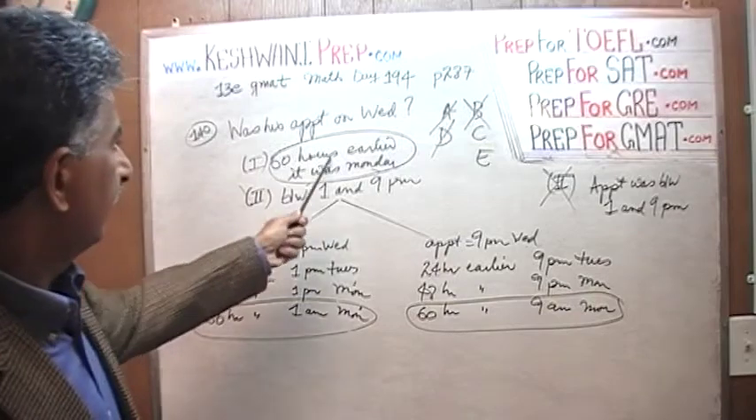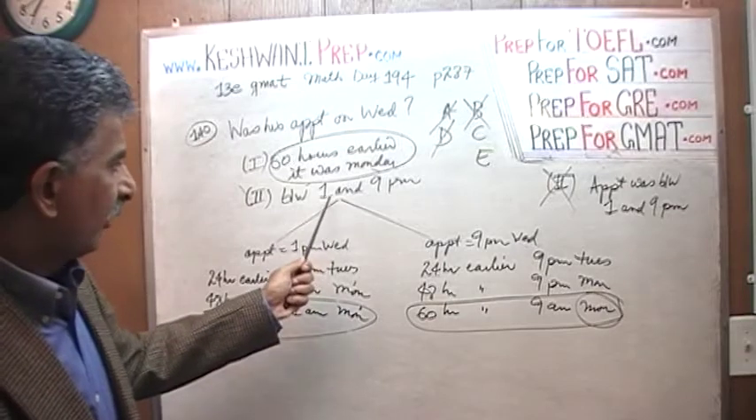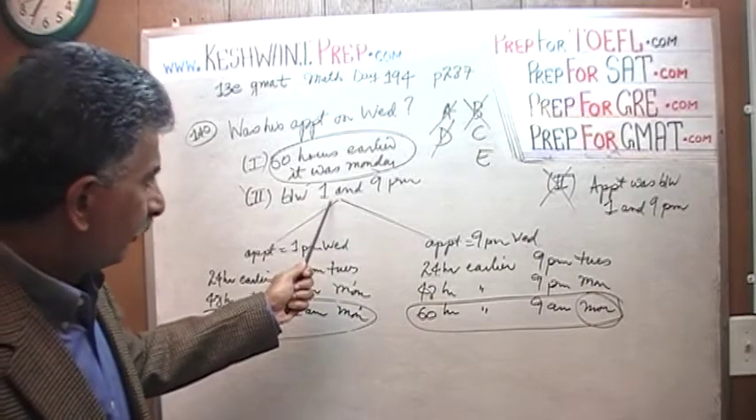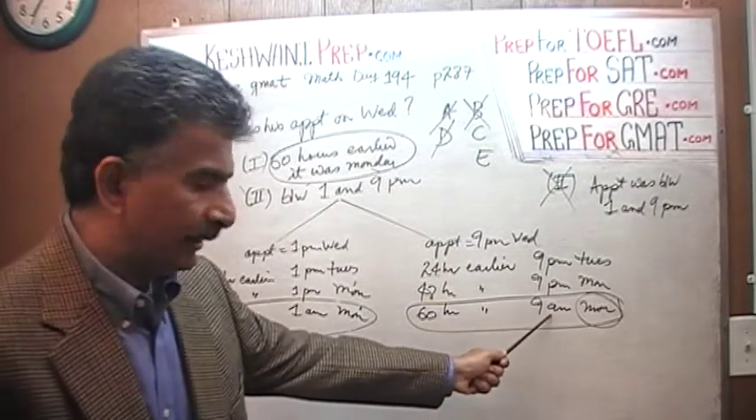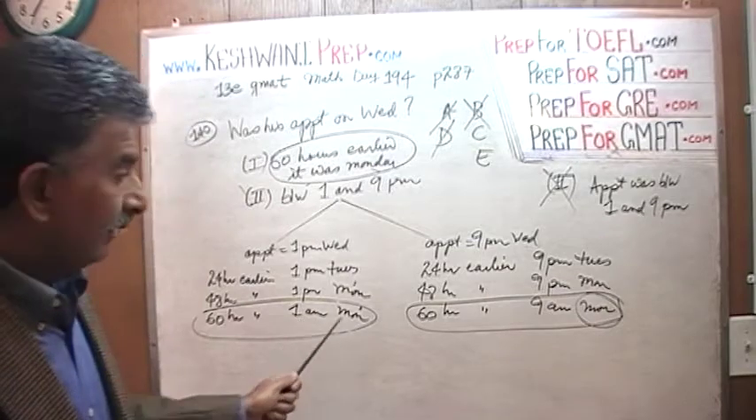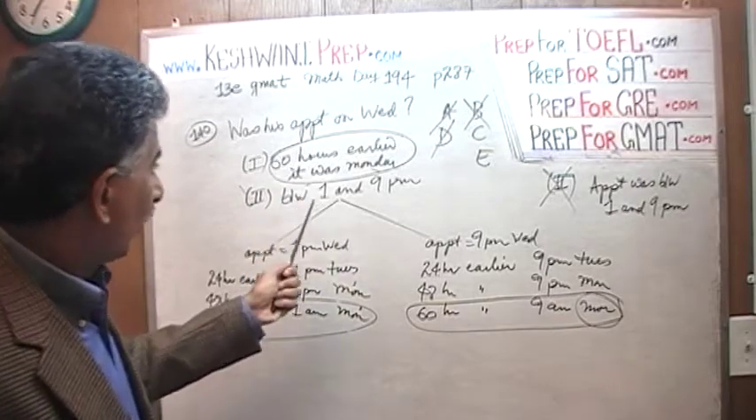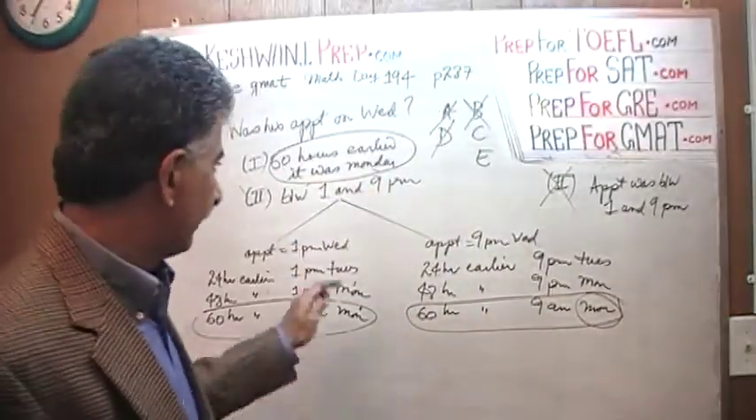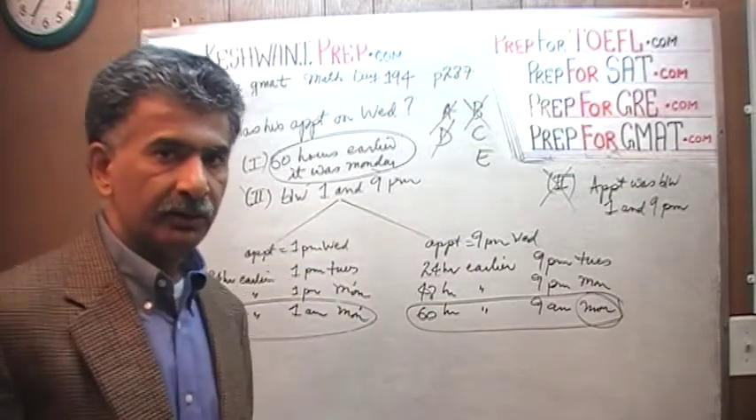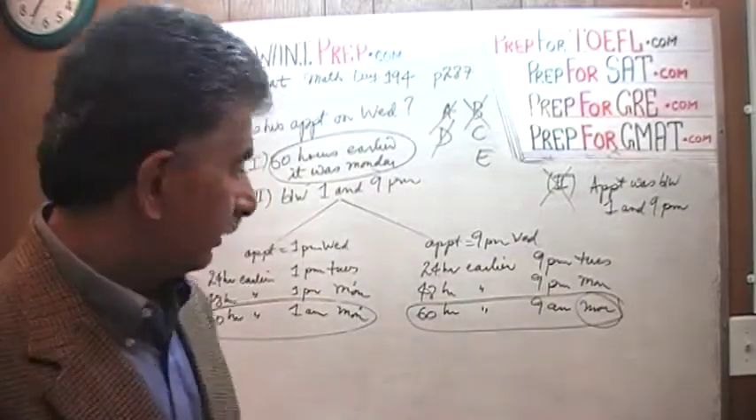The problem tells us that 60 hours earlier, it was Monday. Based on the fact that his appointment is between 1 and 9 p.m., 60 hours earlier it is somewhere between Monday 1 a.m. and 9 a.m., depending on where his appointment is between 1 p.m. and 9 p.m. But it is Monday. We have to fulfill two conditions: make sure that his appointment is in that time frame between 1 p.m. and 9 p.m., and that 60 hours earlier, we fall on Monday. Of course we fall on Monday.